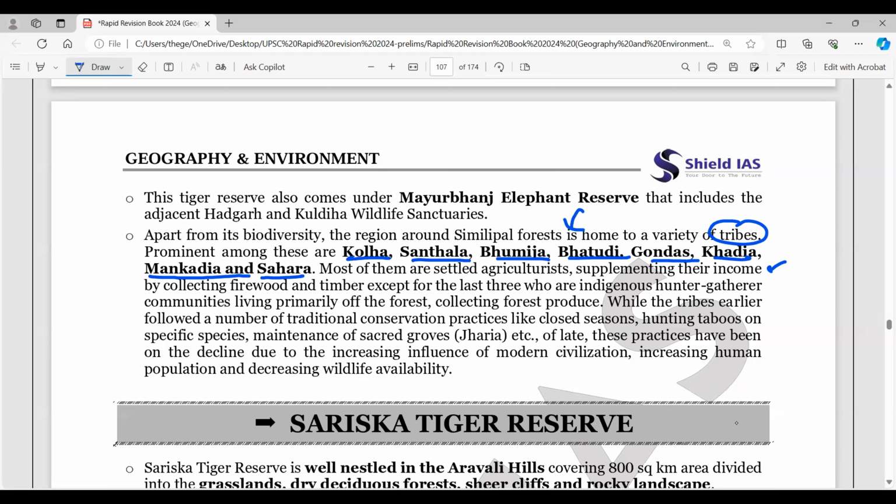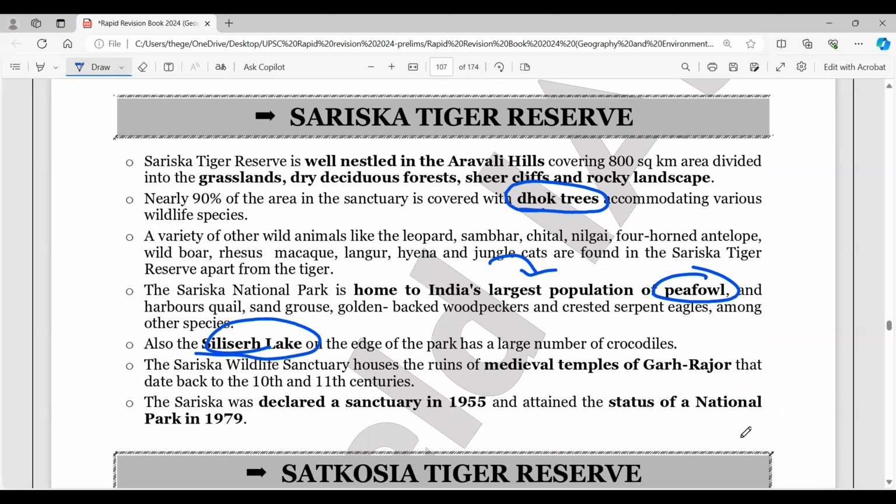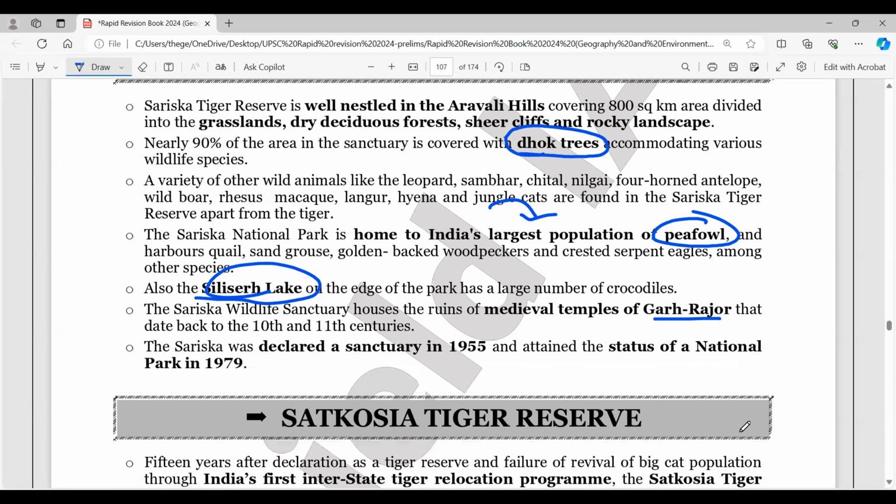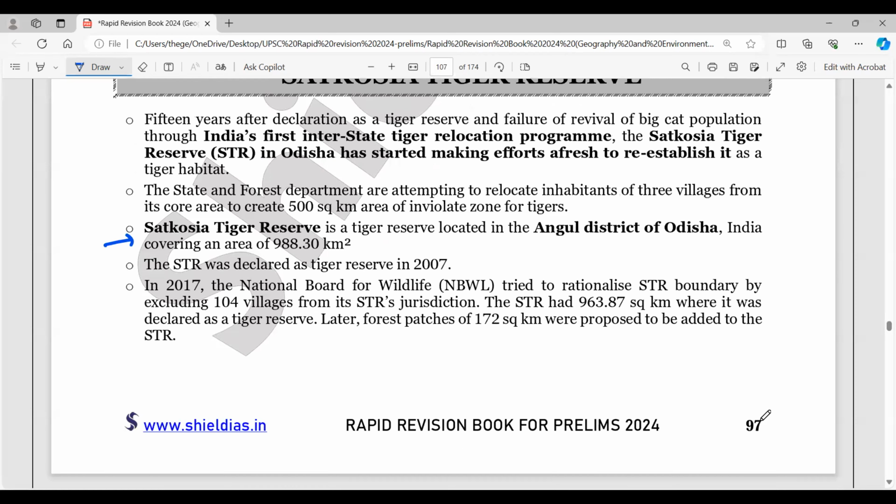Then you have Silsar Lake here on the edge of the park, which has a lot of crocodile population, and medieval temples of Garh Rajor are there. These are some of the things that you should remember. Then you have Satkosia Tiger Reserve. Once it was also asked in the map section for geography optional, maybe they'll ask you something related to it. Angul district of Odisha.